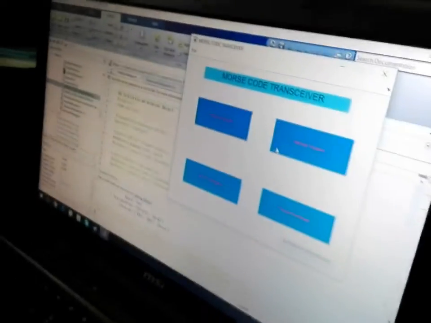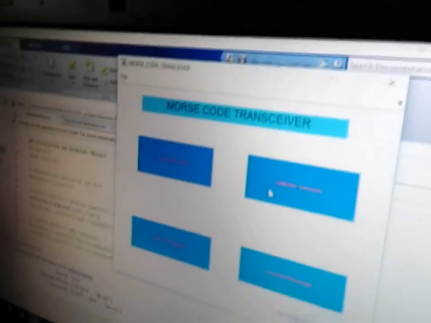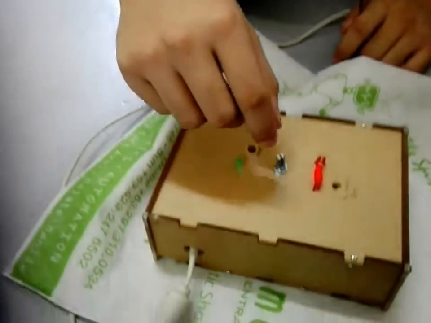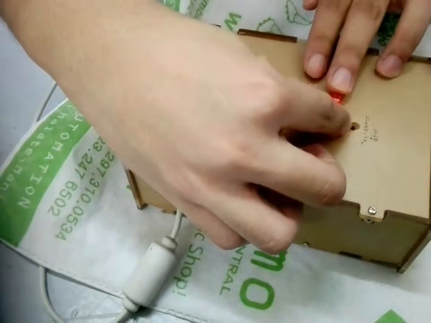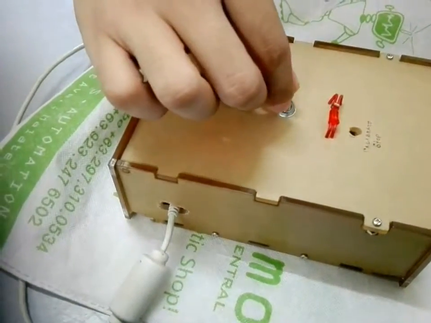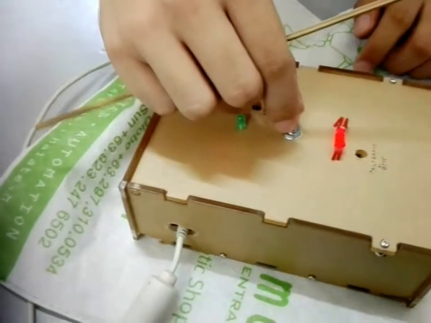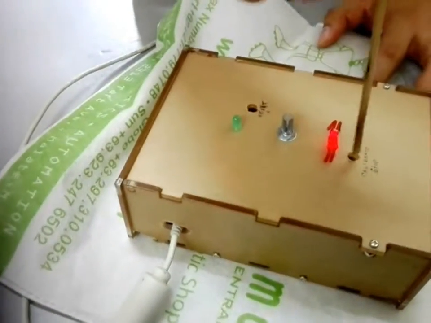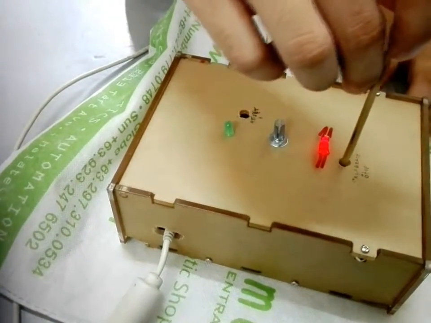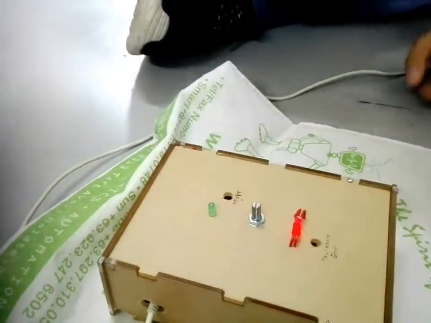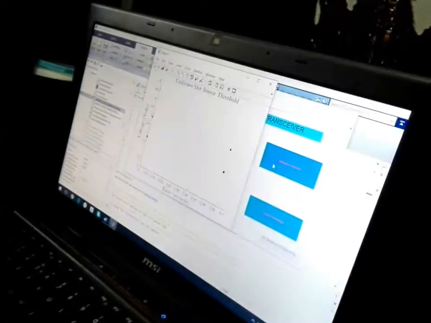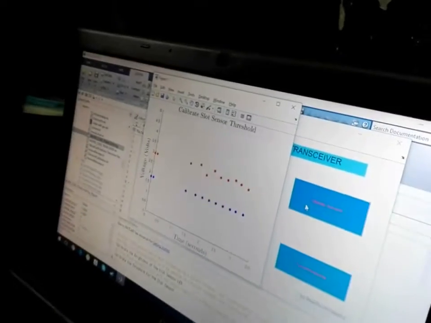After that, we are going to calibrate our sensors by clicking this button. And we're going to adjust the light of the LED. After getting the desired lighting, we're going to press the button over here with the stick. After pressing, it shows us a graph. Then